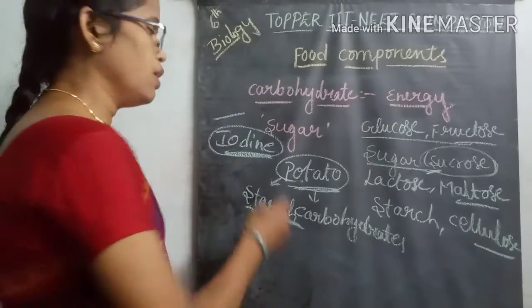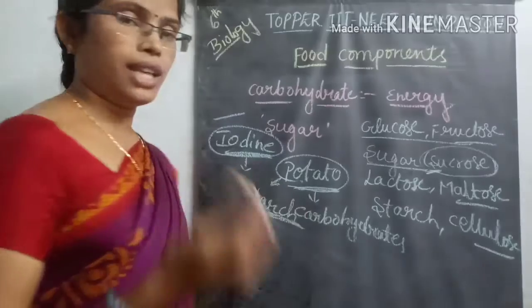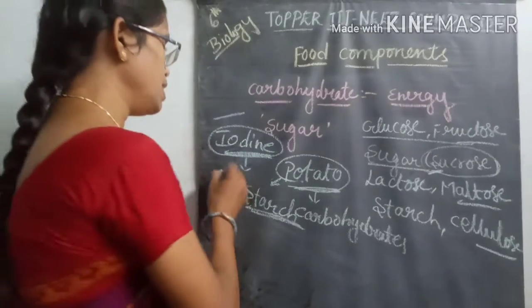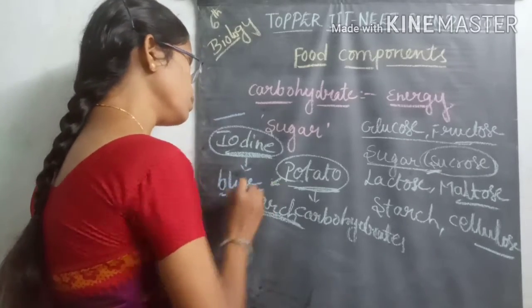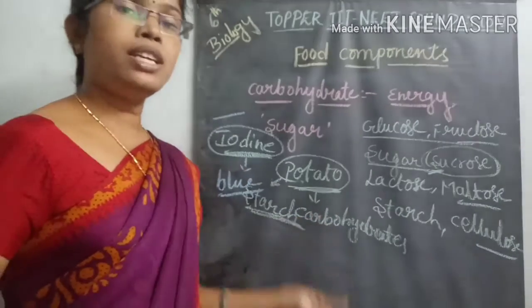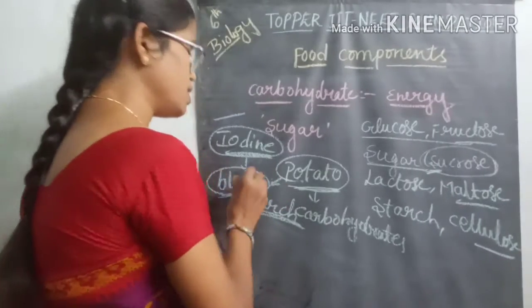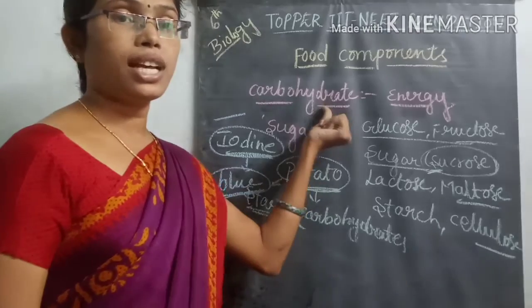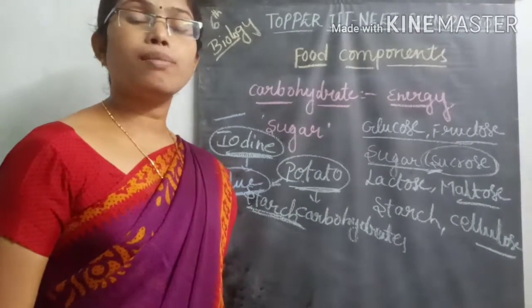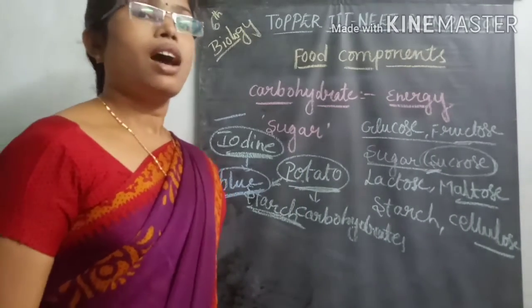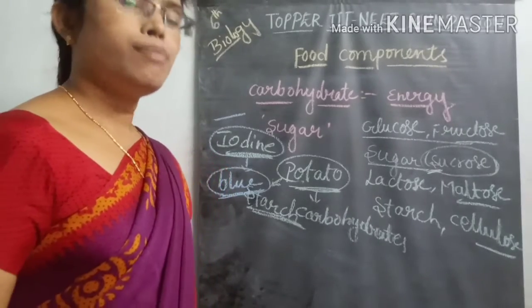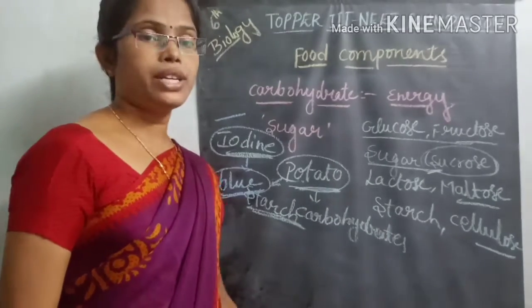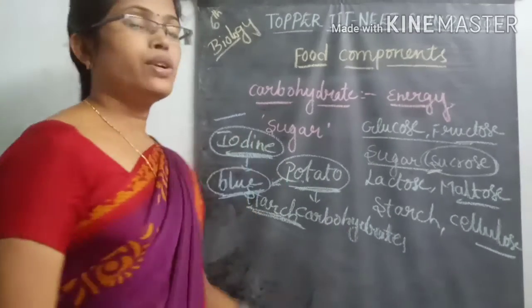Then immediately, if the material contains carbohydrate, it will turn into which color? Blue color. So the blue color indicates that the food material surely contains carbohydrate. In that way, we are testing carbohydrate with the help of iodine solution.